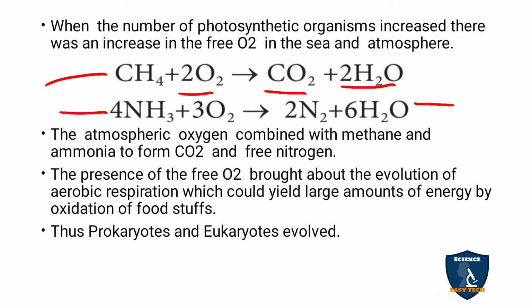Prokaryotes means primitive nucleus: no well developed nucleus, and nuclear membrane and cytoplasmic organelles are not seen in the prokaryotes. Pro means first, karyon means nucleus. So the nucleus is not well developed and cytoplasmic organelles are absent. Eukaryotes means true nucleus, so well developed cytoplasmic organelles are seen, and the nucleus and nuclear membrane are well developed. That evolved due to the oxidation of the foodstuff and aerobic respiration.